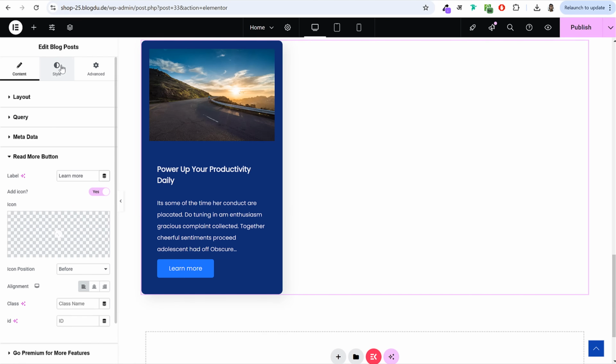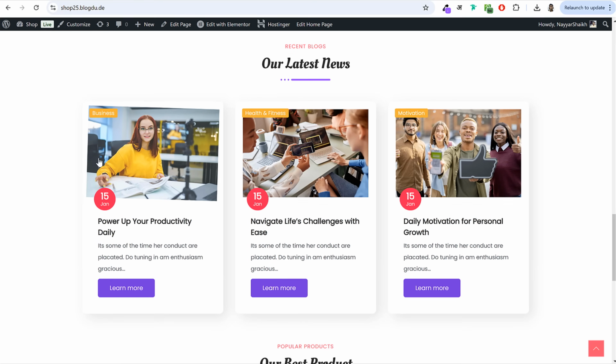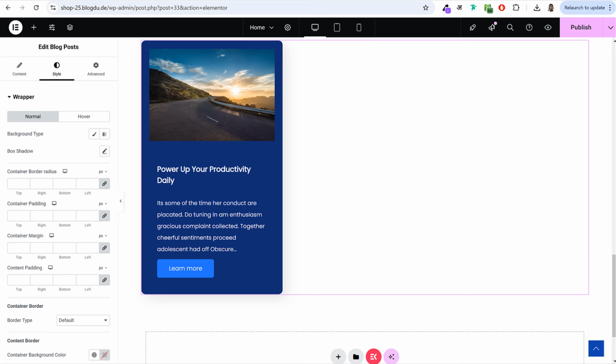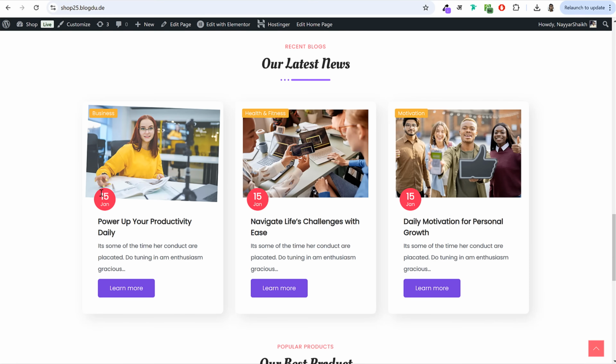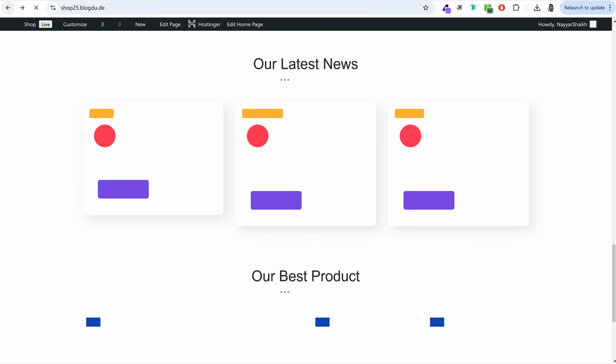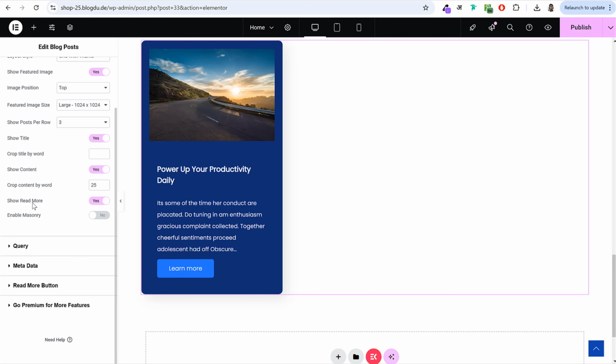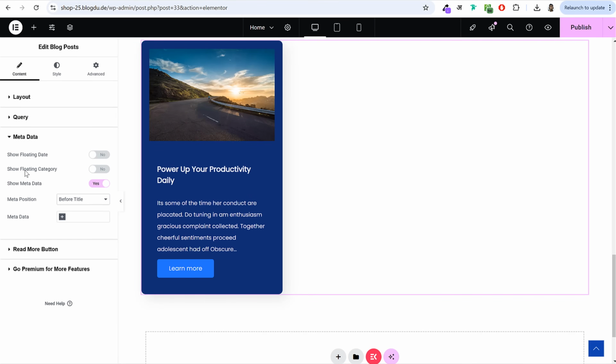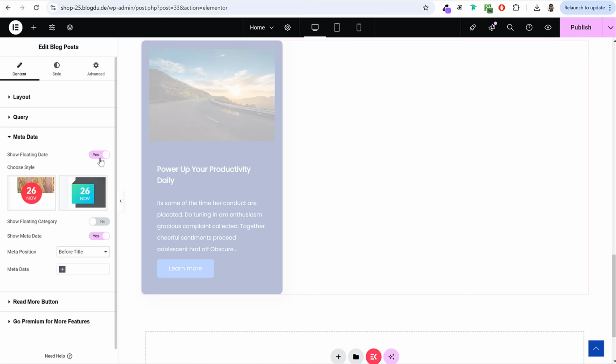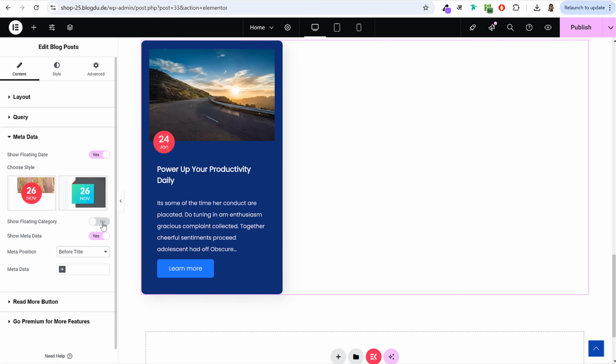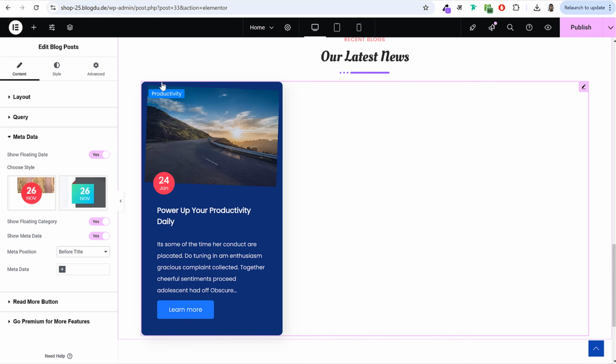Now go to style and let's style this thing. So first of all, again, change the background color to white color. And in fact, before that, we also have to enable this date and this category thing at top. If you see this thing, we have to enable these two things. And under metadata, you'll see show floating date, make it yes. And show floating category, make it yes. Now we have this category, productivity, at top, and this is your date.